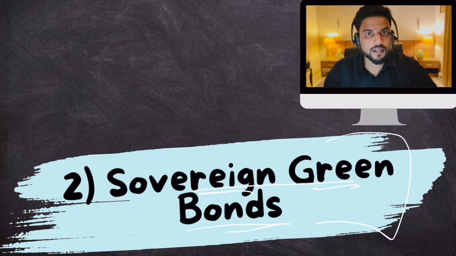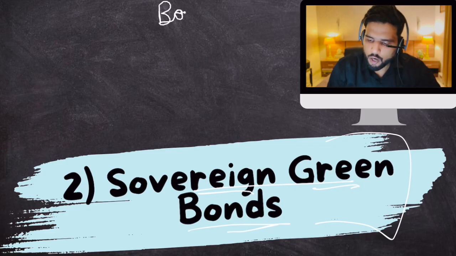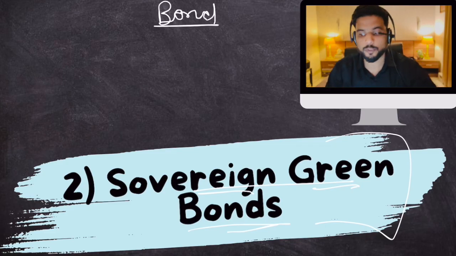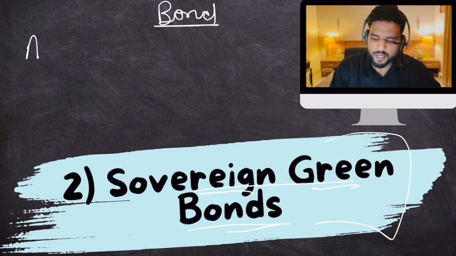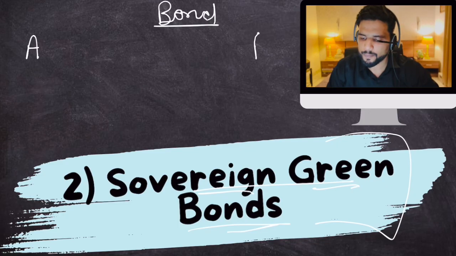First, let's start with what is a bond. All right. Hear me out carefully. I'm explaining this entire topic from basics. Now, what is a bond? Suppose my name is A and your name is B.